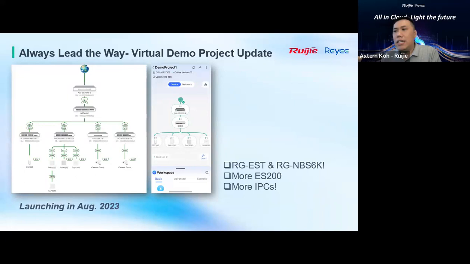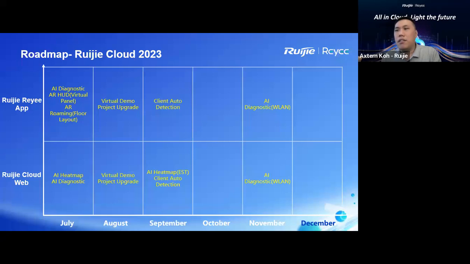All right, and next I'm going to show you that there has been one more update. Just now I already showed you that we have this demo project updated with a new combination set of equipment. They have involved the switch, wireless bridge, ceiling AP, outdoor and wall plate AP as well. This page I've already gone through with you just now, and this is the entire roadmap of our Reyee Cloud 2023.